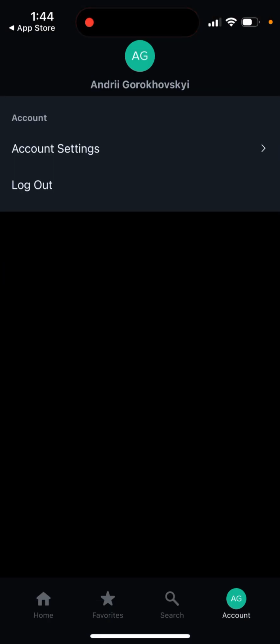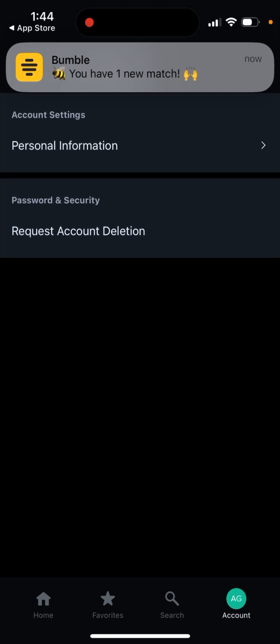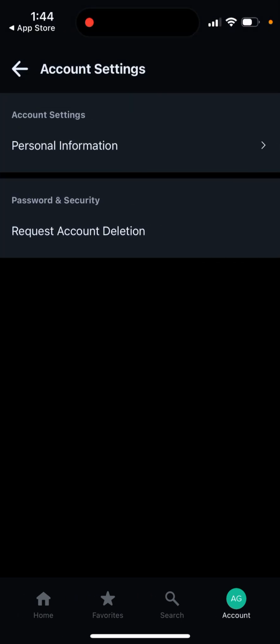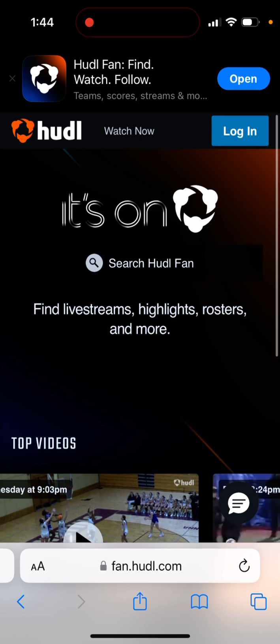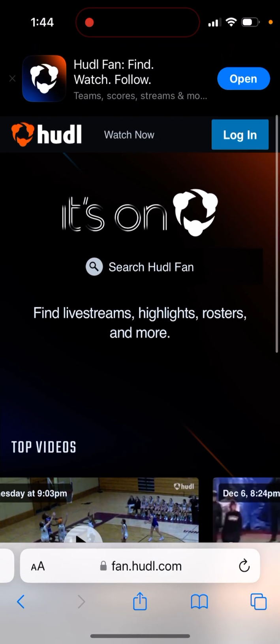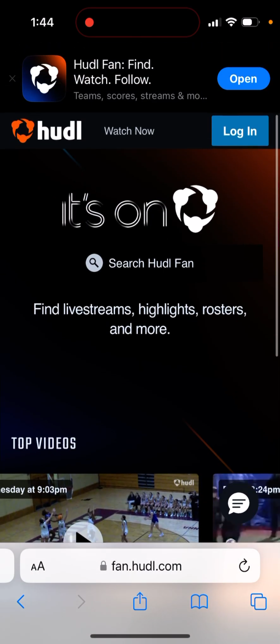And then you can also go and create your account. That's basically how it works. You create your account, and that's what it is. So, a pretty cool app. You can then just go to the website. I don't know how the website is different, but probably the app is just better.